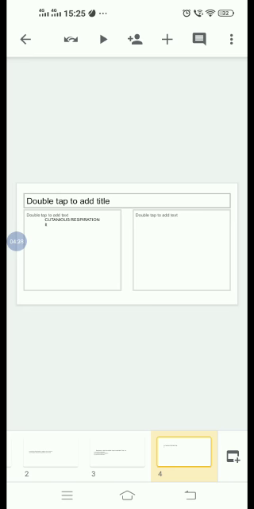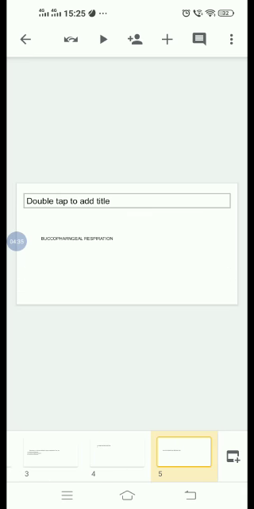Next is buccopharyngeal respiration. The respiration occurring inside the buccal cavity and the pharynx is called the buccopharyngeal respiration. It is a terrestrial respiration where air is used.